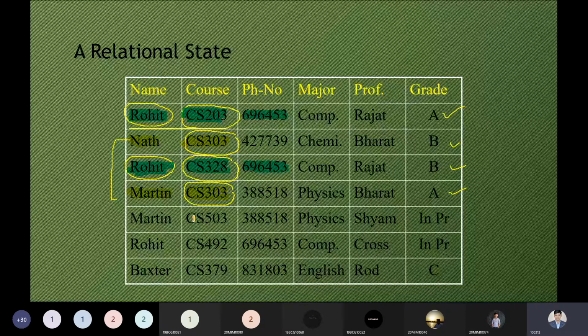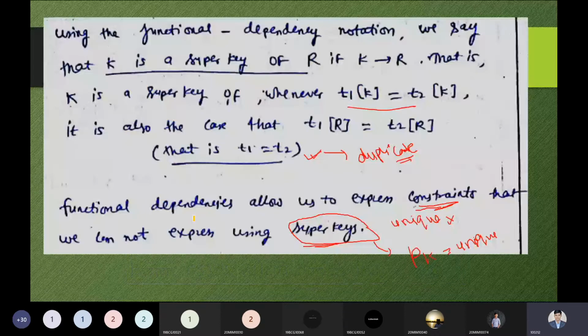So what is this slide saying to us? If we are choosing any key attribute on a tuple, we found that names are coming many times, phone number also many times, course also many times. So some tuples can be duplicated, and in that case the super key that we had in mind can fail.